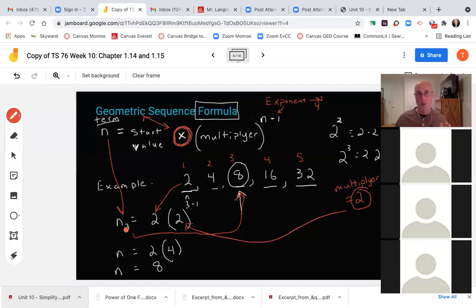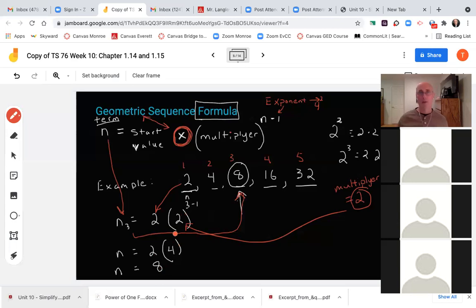We've got the third term in the sequence would be the starting value times, that means geometric, the multiplier to the exponent of the term, the n minus 1. The n is which term we're trying to find. In this case, the third term here. All right, so do the math up here first. 3 minus 1 is 2, right? So this becomes 2 squared. 2 squared is 4. So I got 2 times 4 is 8. That is plugging the whole thing into the geometric sequence formula.